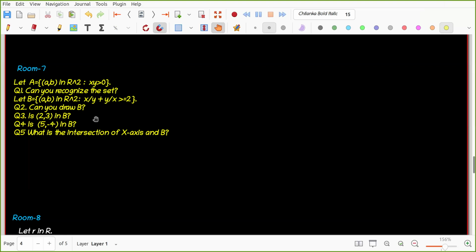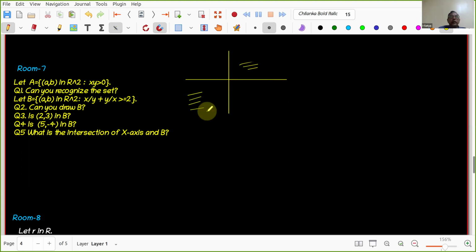Yes, sir. In set A, there will be first and third quadrant. Very good. This portion as well as this portion. The axes are not included? Wonderful, they told very nicely. This is first quadrant and third quadrant, and the axis is not included. Right? All of you, please check. That is the answer, and that may be correct.